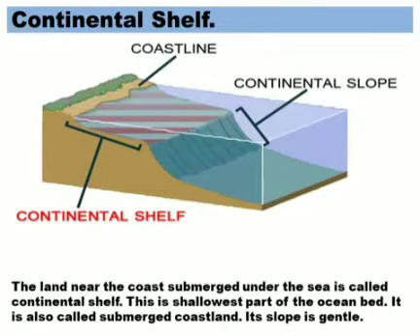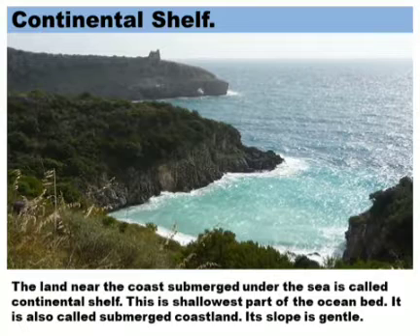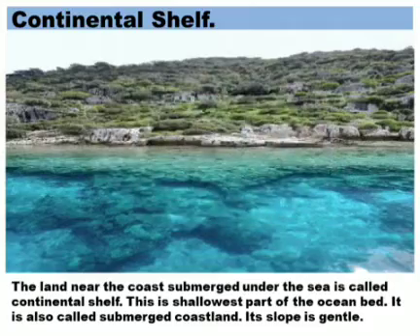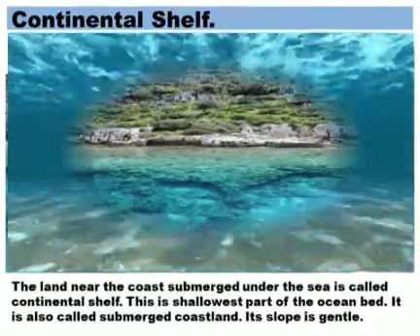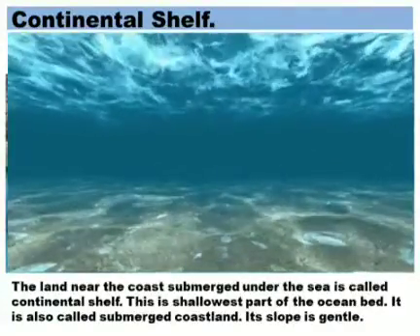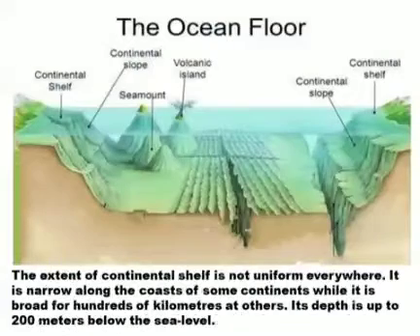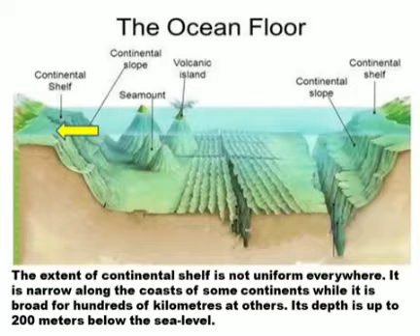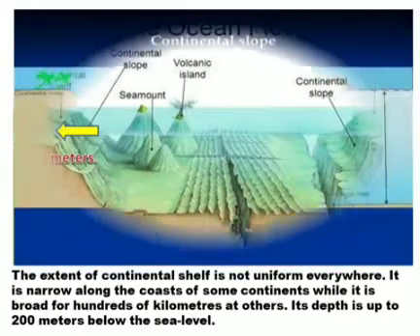Now we're going to begin with the continental shelf. The land near the coast submerged under the sea is called the continental shelf. This is the shallowest part of the ocean bed. It is also called submerged coastlands. Its slope is gentle. Here, the extent of continental shelf is not uniform, as you can see in the picture. It is narrow along the coast of some continents, while it is broad for hundreds of kilometers at others. Its depth is up to 200 meters below the sea level.